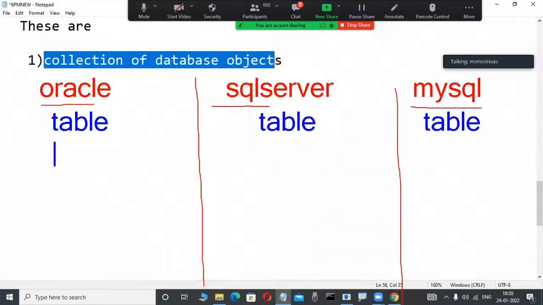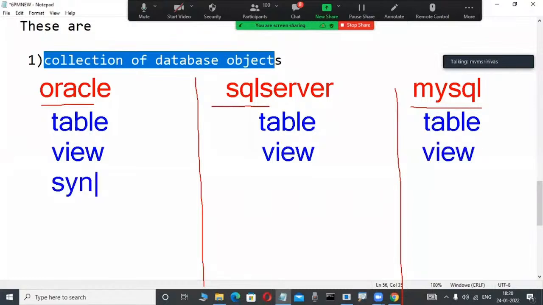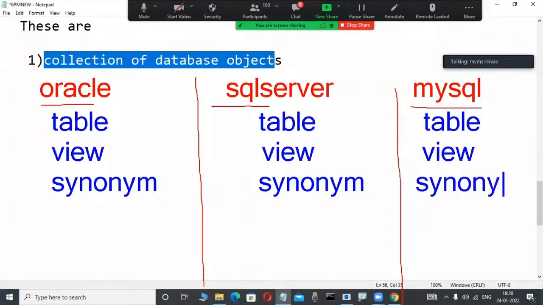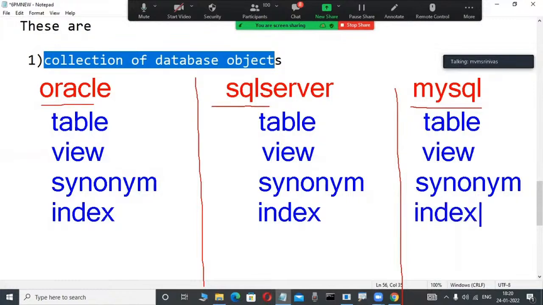Again, a view is a database object with some purpose. Here also a view is there, and here also. A synonym is a database object. What is a synonym? What is a view? We are learning that, don't worry. In our course, a synonym is available, and here also. Here an index is there, and here also. These are called objects. Some terminology, big concepts only.